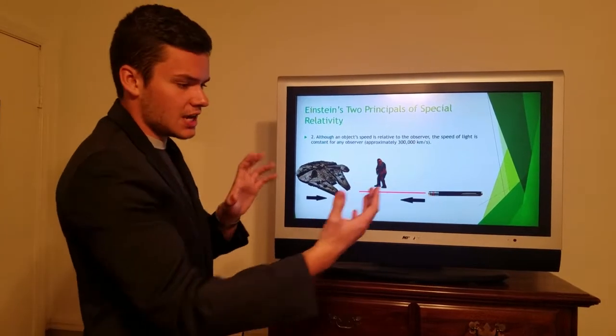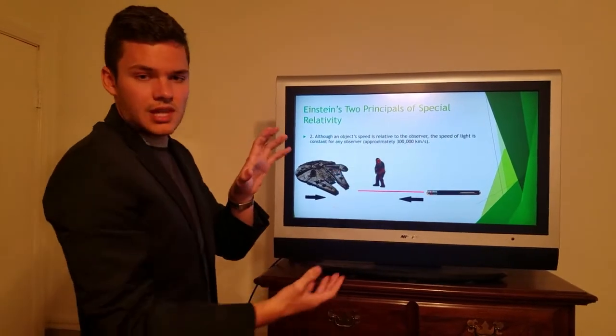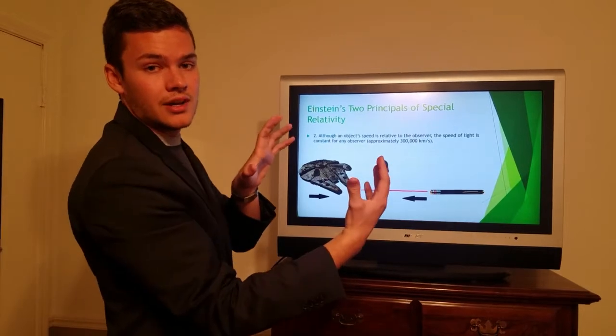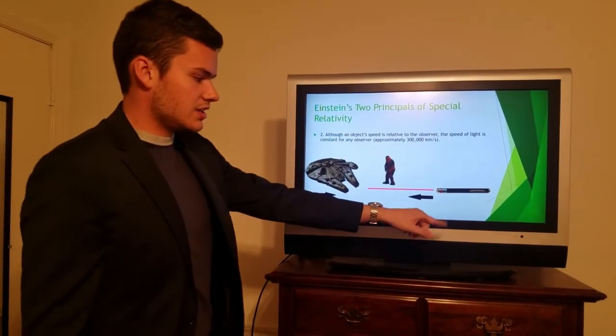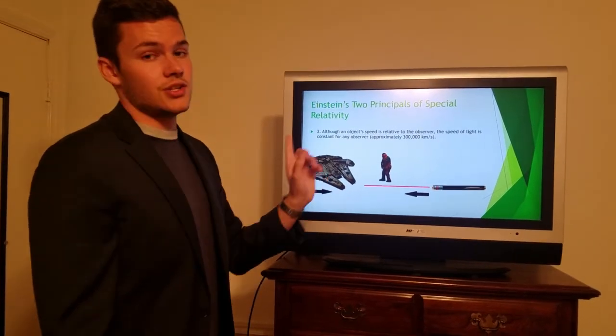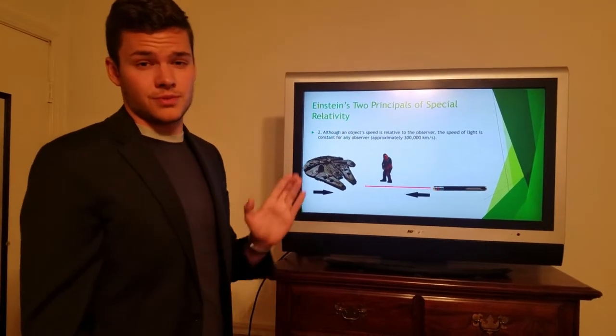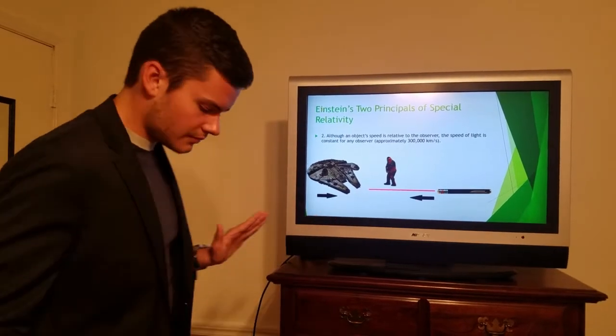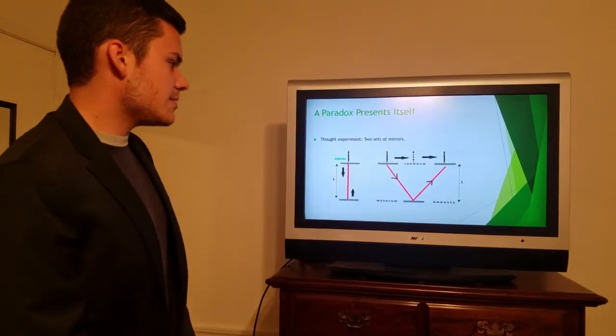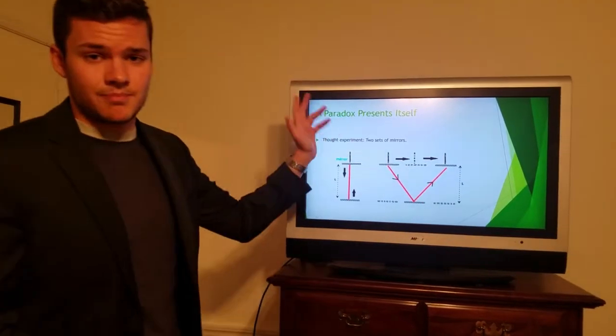Because like we said, if they're coming together, then that means it must be his speed plus light. Well, no, because to Han Solo this is also 300,000 kilometers per second, because light is constant to any observer. Okay, well, if you think about this very hard, it presents a paradox.